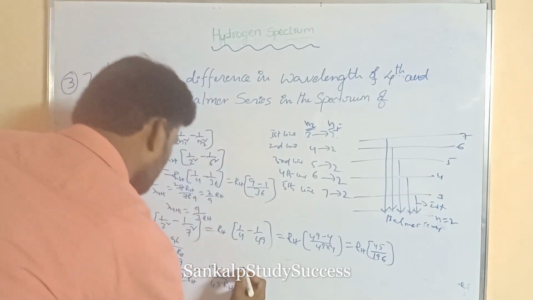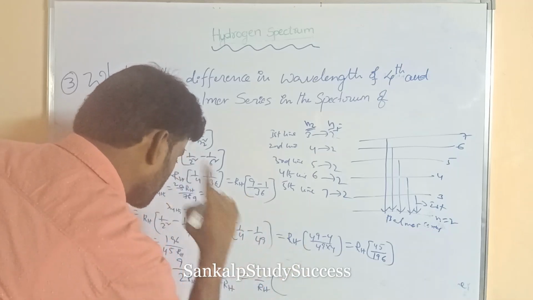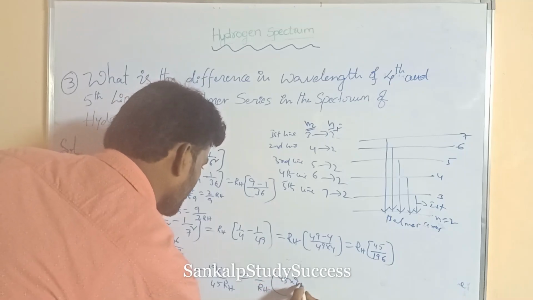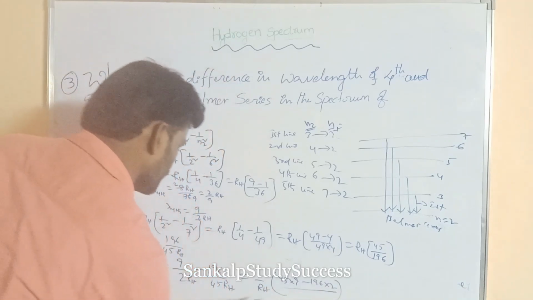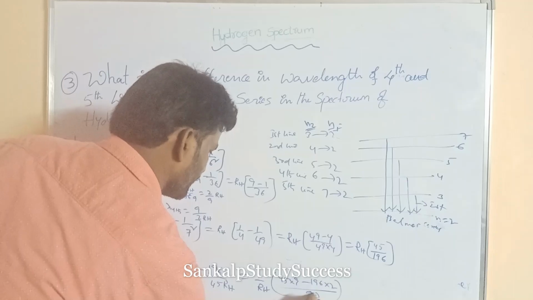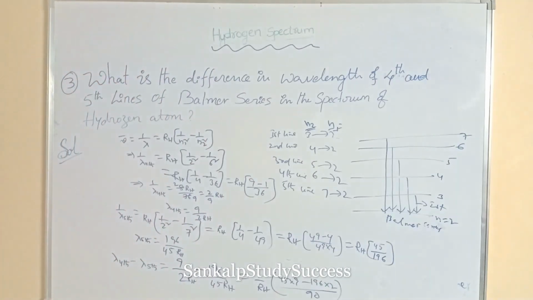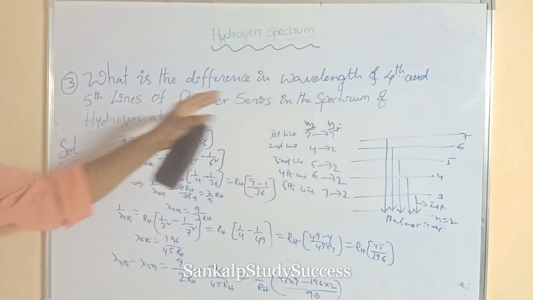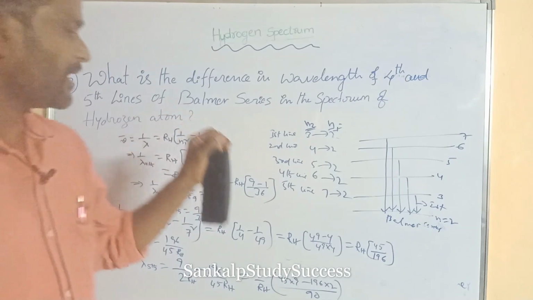RH can be taken as common, so 1 by RH into 45 into 9 minus 196 into 2, divided by 2 into 45, which is 90. Substituting all these values, we get the final value. In this way we calculate the difference in wavelength of the 4th and 5th lines in the Balmer series.